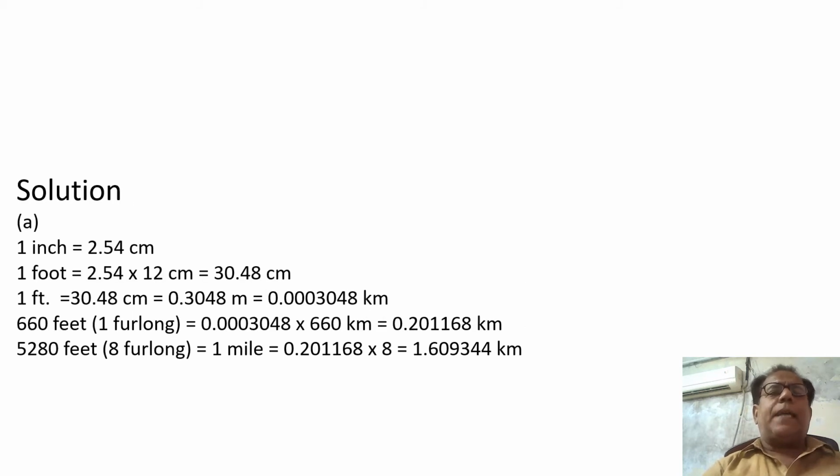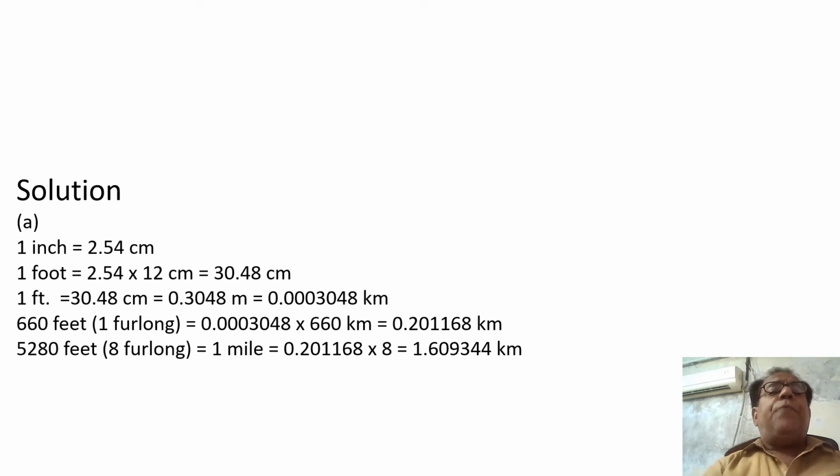Next slide, solution of part A. As we have been restricted to start from the condition that 1 inch is equal to 2.54 centimeter, accordingly we start our solution from this situation.